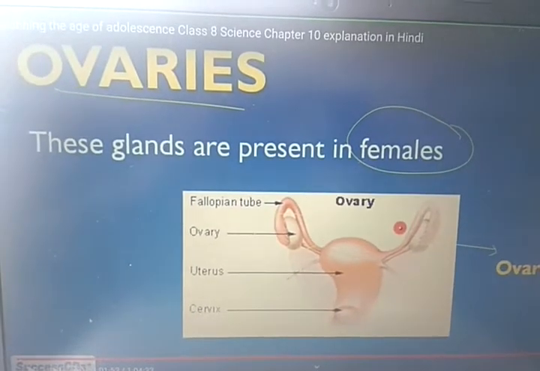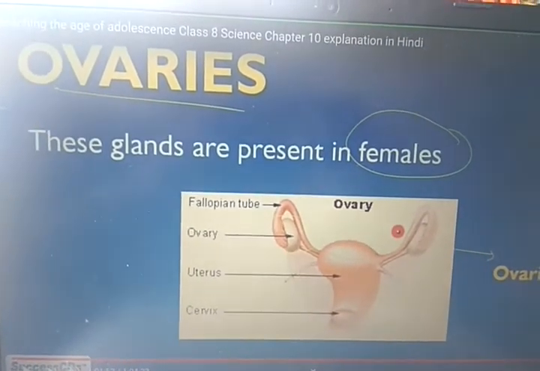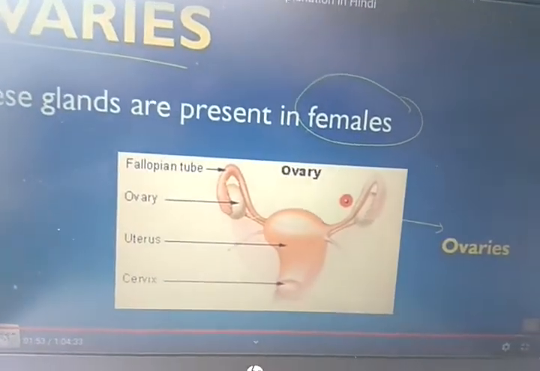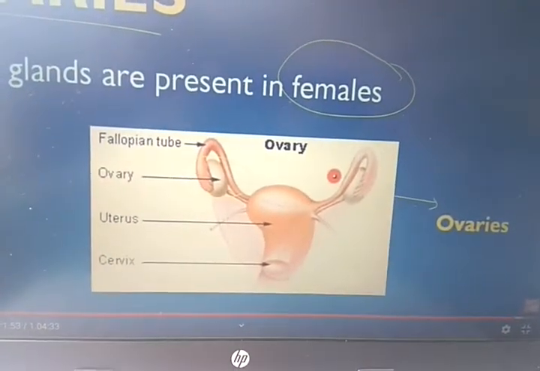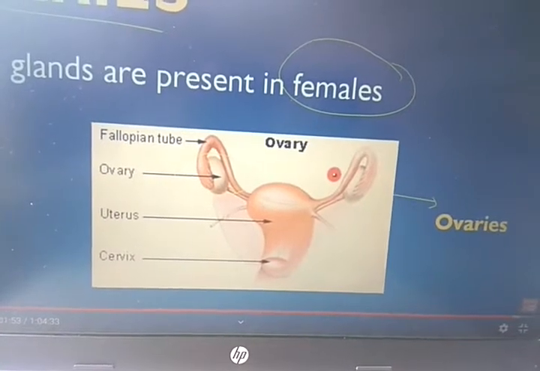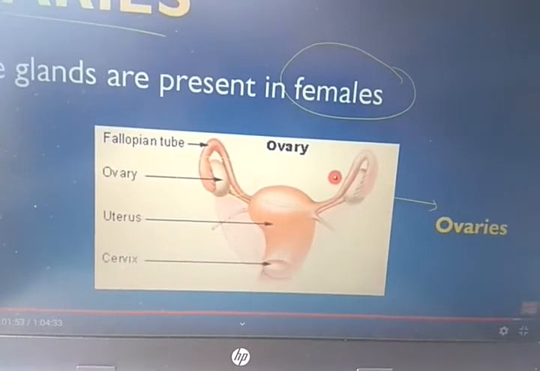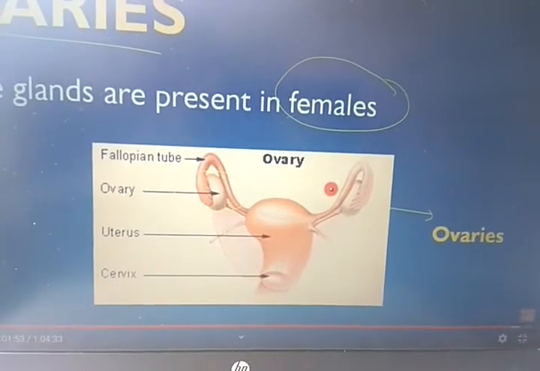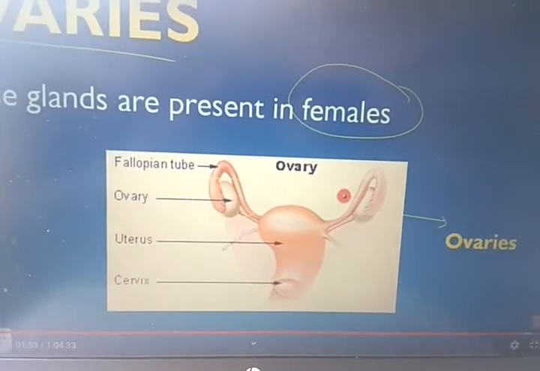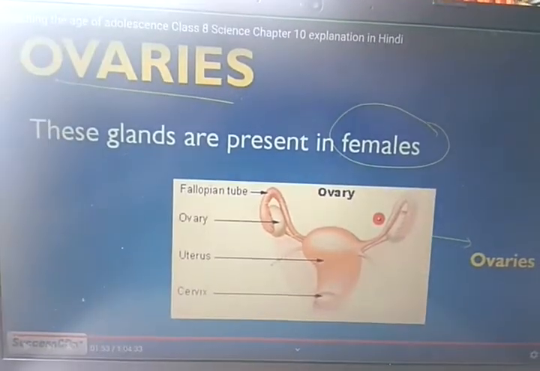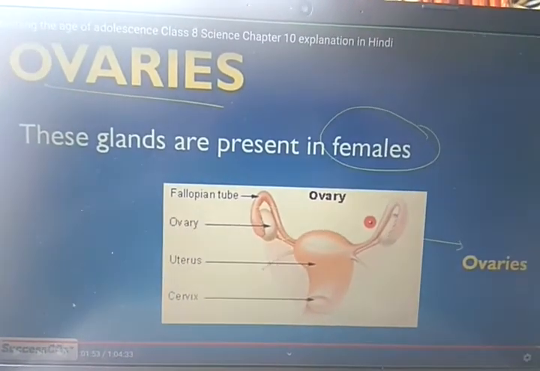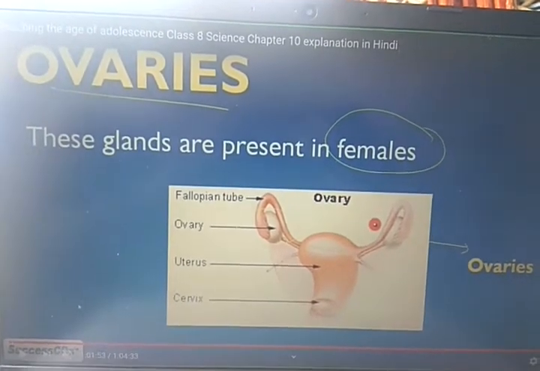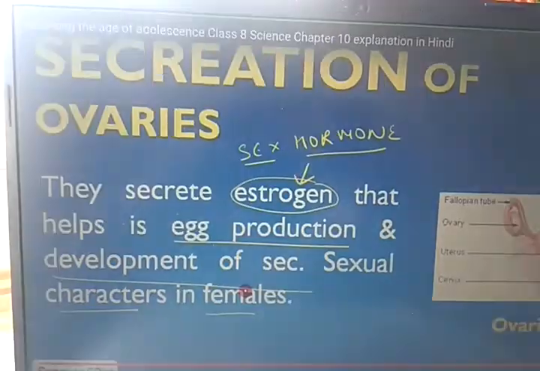Now another gland, that is the ovaries. These glands are present in females, right? Here you see the ovary, position of ovary. This is the fallopian tube, and then ovary, uterus, cervix. Okay, so these glands are present in females, which produce ovules, or you can say ova.